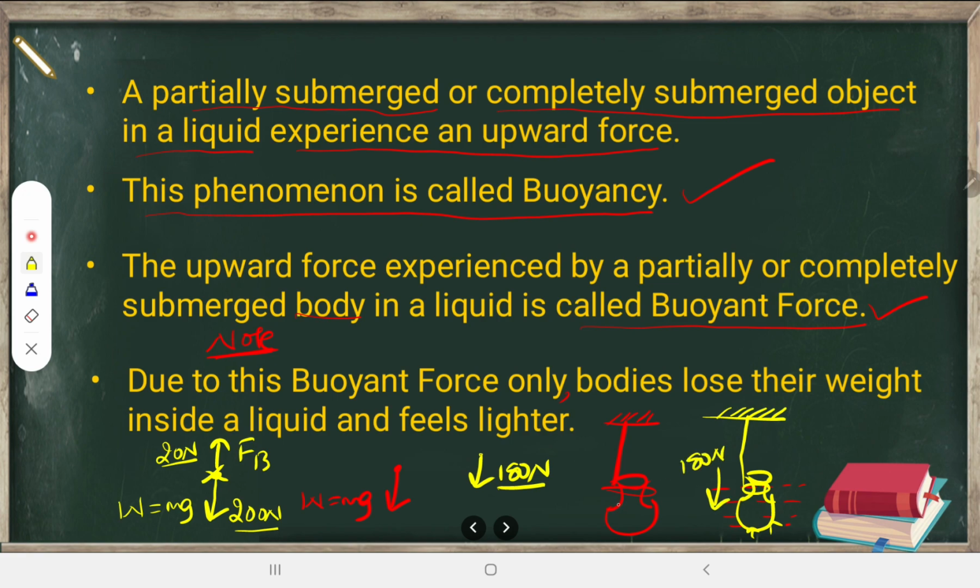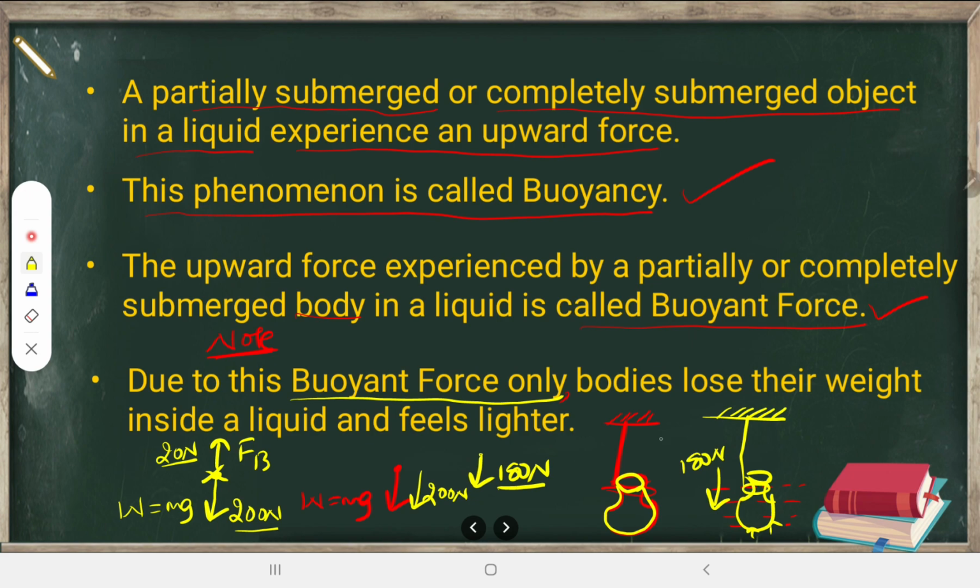Now outside, there is no upward force, so it will be acting downward only, and you will feel a weight of 200 Newton. Definitely this pot starts to feel heavier outside the water. So that's why I am saying that due to this buoyant force only, bodies lose their weight inside a liquid and feel lighter. If they ask you the question, why do bodies lose their weight inside a liquid and feel lighter, then you should be able to write the answer. It is due to buoyant force. Due to buoyant force, they feel an upward force, and due to that they feel lighter and lose their weight.